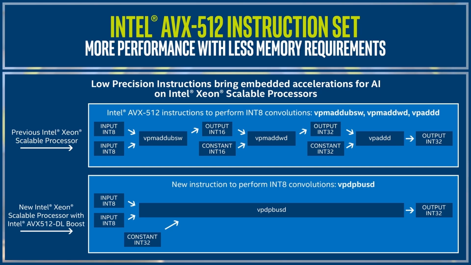The new generation of Intel Xeon Scalable processors now include Intel AVX 512 Deep Learning Boost, which enables 8-bit multiplies with 32-bit accumulates with one single instruction. The 3 instructions used in the previous generation are now fused into the new instruction. This allows for significantly more performance with less memory requirements. We can use this new functionality in several ways.